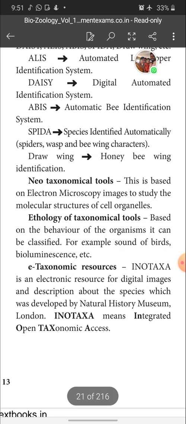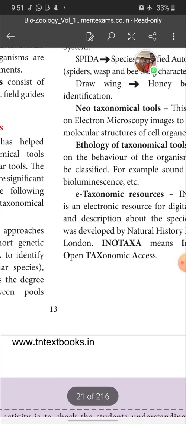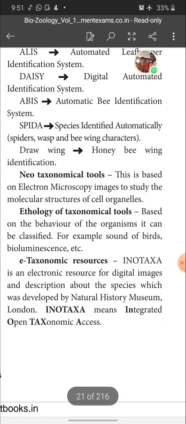Then e-taxonomic resources. iNOTaxa is an electronic resource for digital images and descriptions about the species, which was developed by the Natural History Museum, London. What does iNOTaxa mean? Integrated Open Taxonomic Access is the expansion of iNOTaxa.